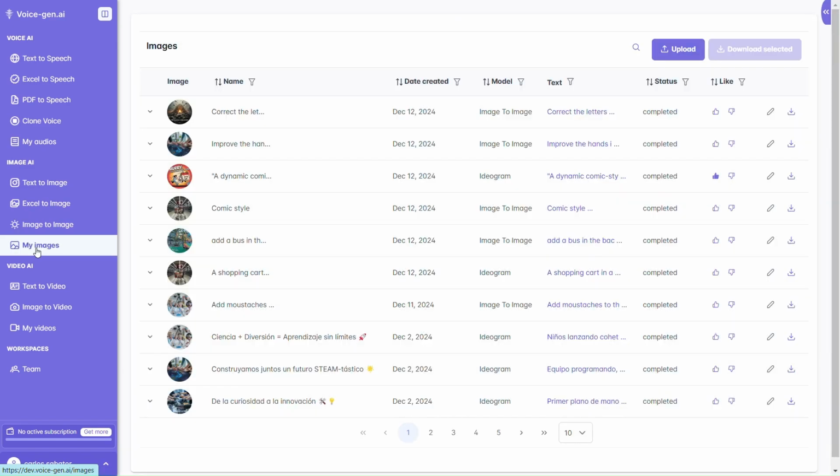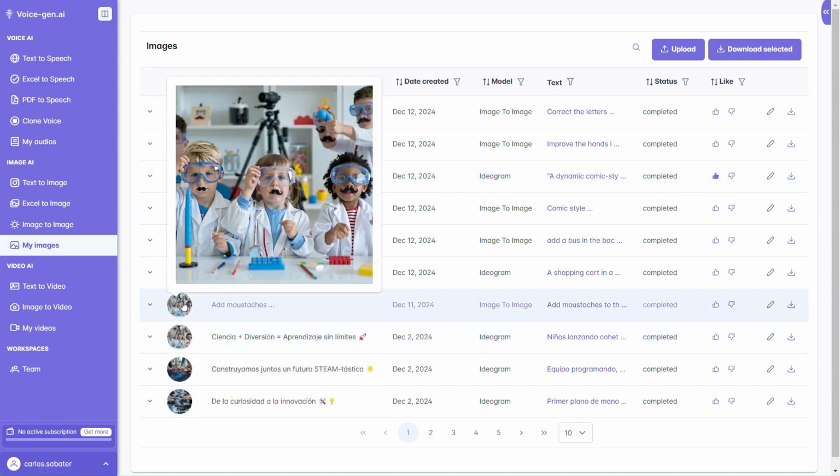Here is a banner we created with just one prompt, and here is a hyper-realistic image of children in a lab, and we added mustaches without any manual editing.